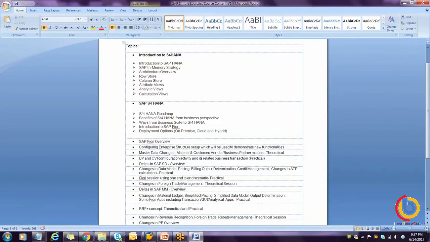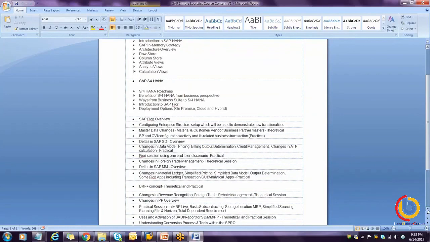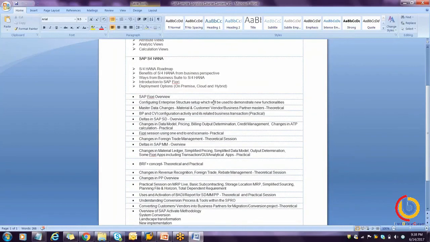Yeah. So we'll be covering the introduction to S4HANA here, where we can see the in-memory strategy, architecture overview, row store, column store, attribute view, and the calculation view. Next, we'll see the way from Business Suite to S4HANA, introduction to SAP Fiori, and deployment options. The above three parts are theoretical.